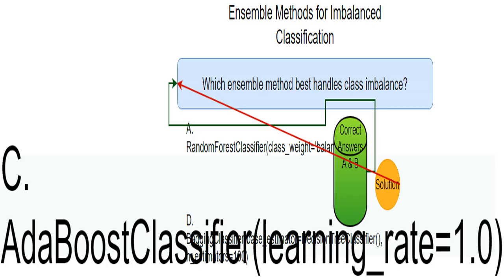AdaBoost is an ensemble method that focuses on difficult to classify instances. However, a learning_rate of 1.0 is quite high and can lead to overfitting. In the presence of class imbalance, this high rate can worsen the model's already inherent bias against the minority class. I don't advise using this parameter setting.